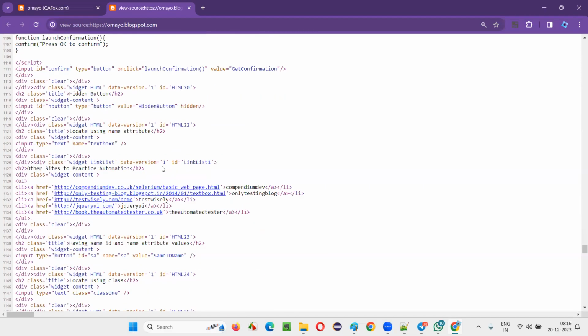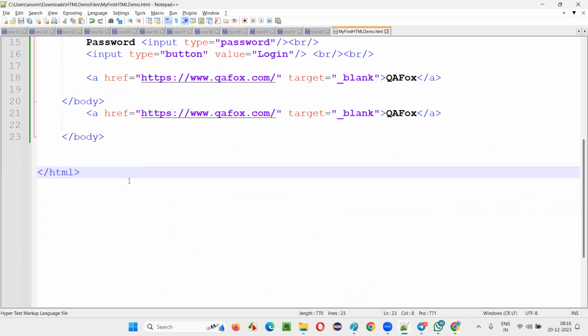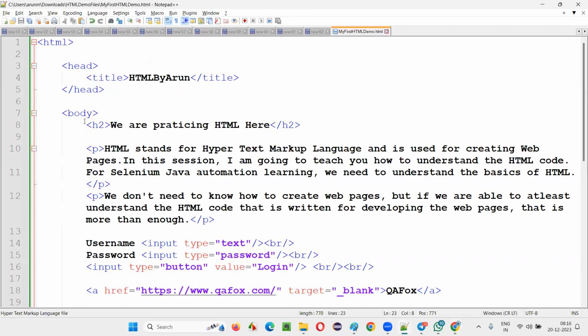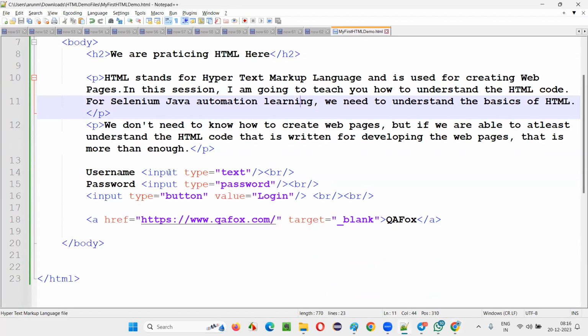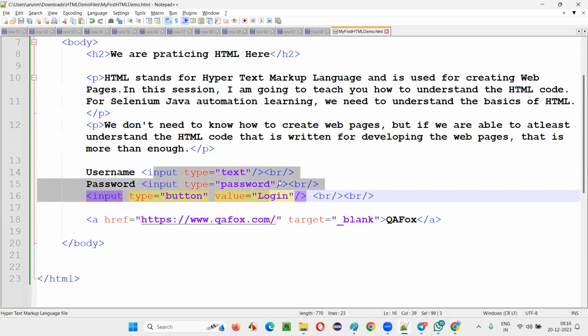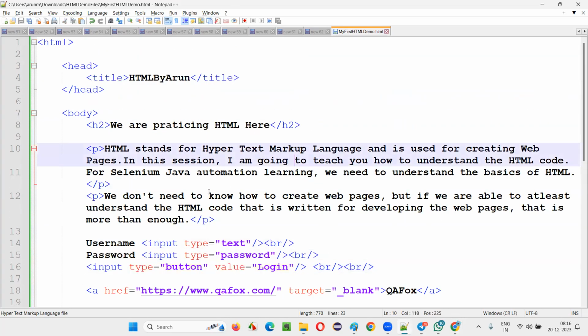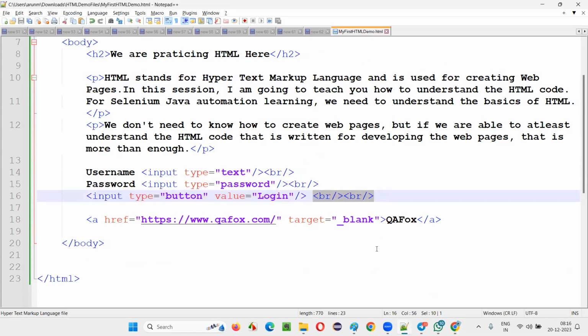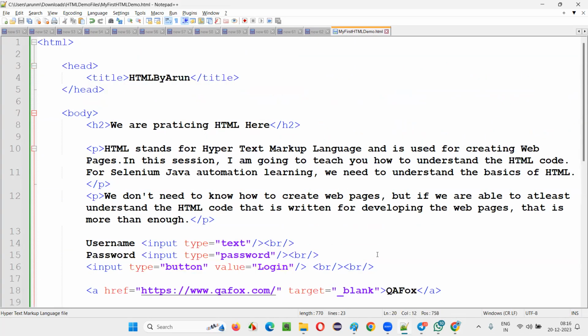Many attributes are there. So the complete summary of whatever I covered today: for different things, different tags will be there. Predefined tags will be there in HTML. Starting tag, ending tag will be there. And in the starting tags, we provide the attributes. That can be 0, 1 or any number of attributes we can provide for a starting tag. And there may be some self-closing tags, different types of self-closing tags. And this is the basic structure. Now you got the idea? Basic knowledge of HTML you got? Yes, you got the feeling, right?